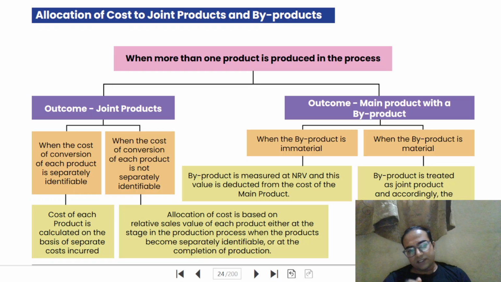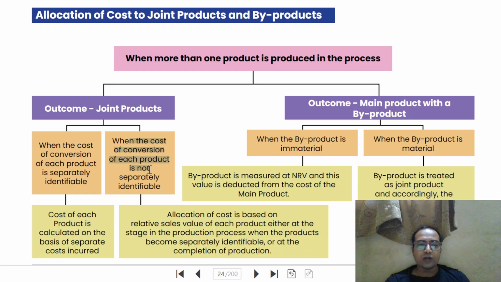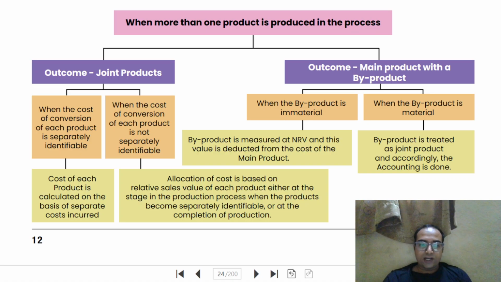But the question is what to do in case where the cost of conversion of each product is not separately identifiable. In that case, what we can do is we can allocate the cost based on relative sales value of each product, either at the stage in the production process when the product becomes separately identifiable, or at the completion of the product.